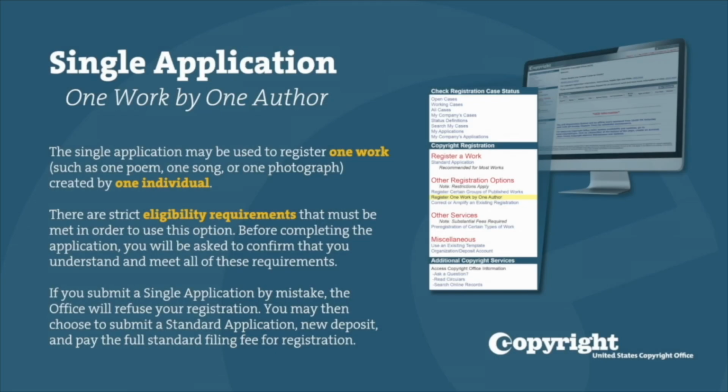The single application may be used to register one work, such as one poem, one song, or one photograph created by one individual. There are strict eligibility requirements that must be met in order to use this option. Before completing the application, you will be asked to confirm that you understand and meet all of these requirements. If you submit a single application by mistake, the office will refuse your registration. You may then choose to submit a standard application, new deposit, and pay the full standard filing fee for registration.